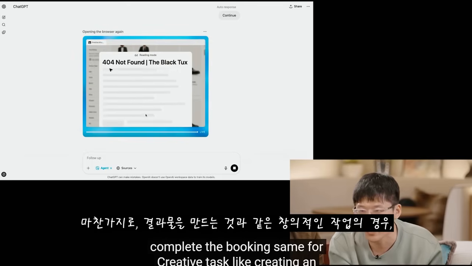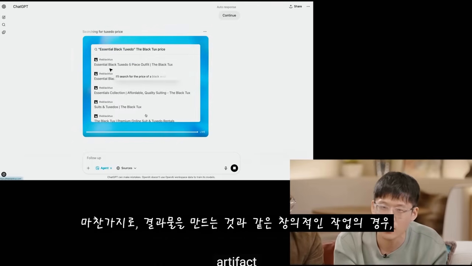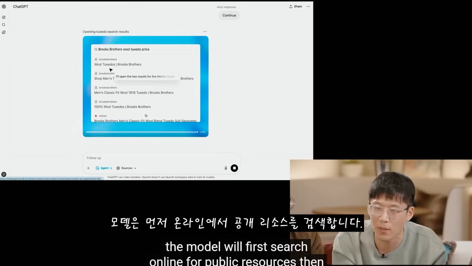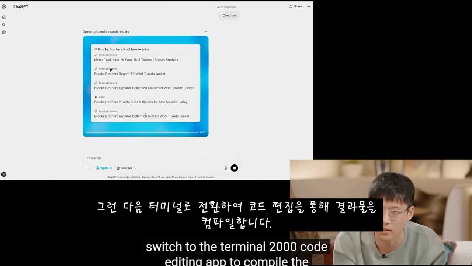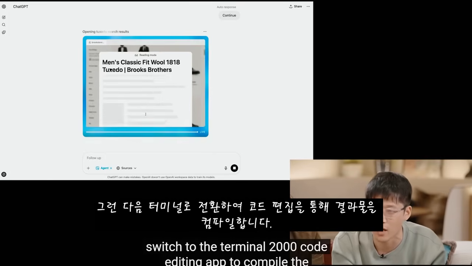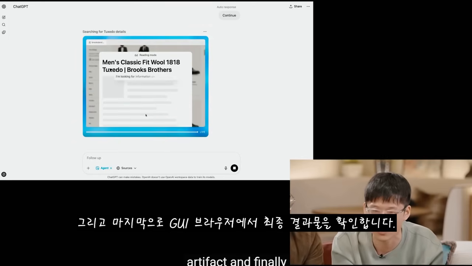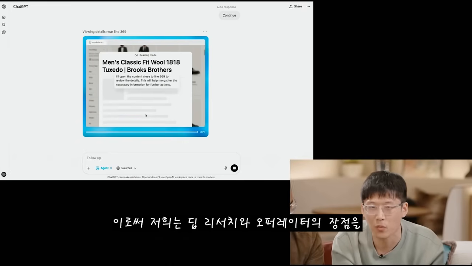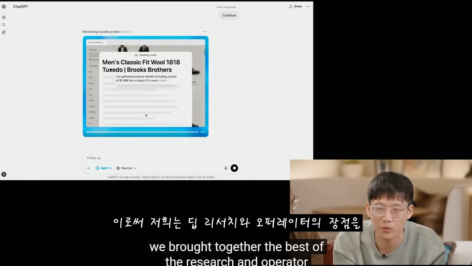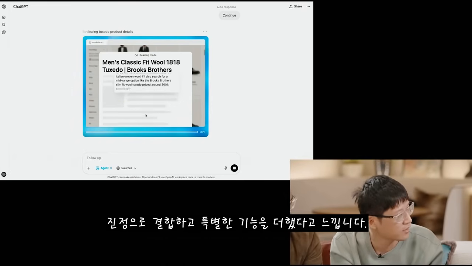Similarly, for creative tasks like creating an artifact, the model will first search online for public resources, then switch to the terminal to do some code editing to compile the artifact, and finally verify the final output in the GUI browser. With this, we truly feel like we brought together the best of deep research and operator and added some extra sparkle.